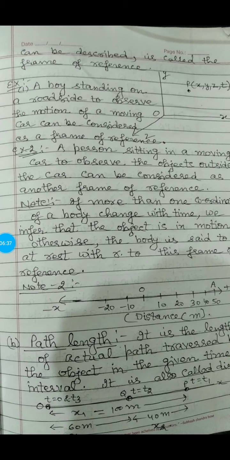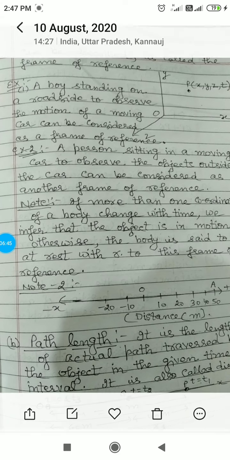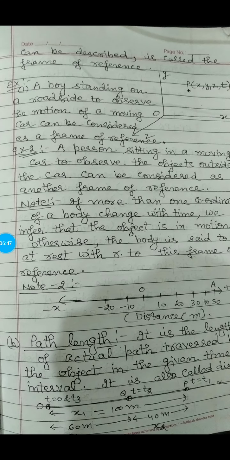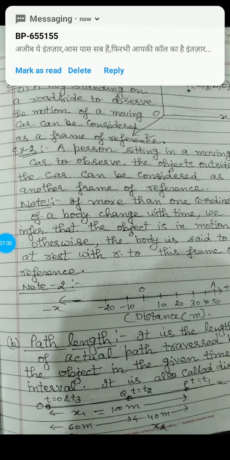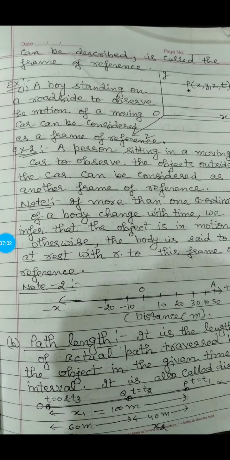If one or more coordinates of a body change with time, we infer that the object is in motion. Otherwise, the body is said to be at rest with respect to this frame of reference. See note number 2. The PDF is in front of you. Now it is the minus x, it is the plus x, and O and A. So here it is 10, 20, 30, 40 and 50.